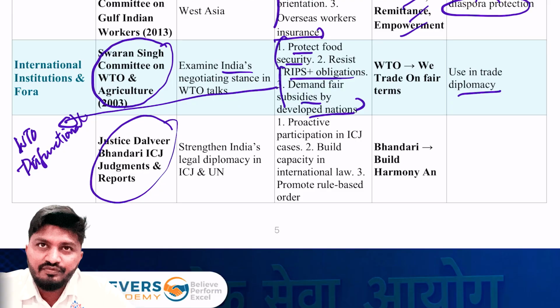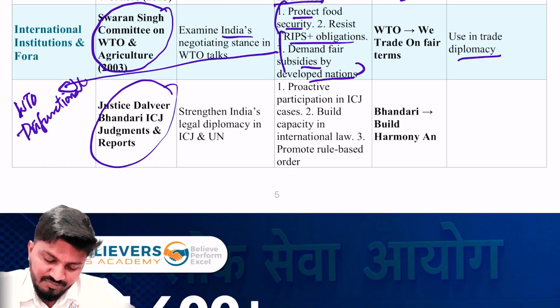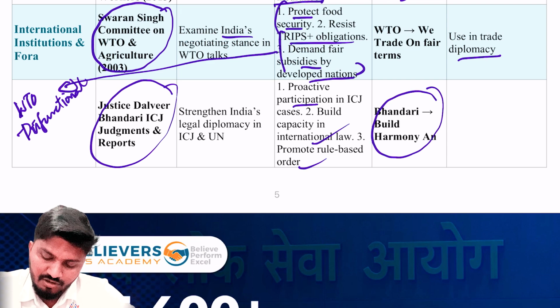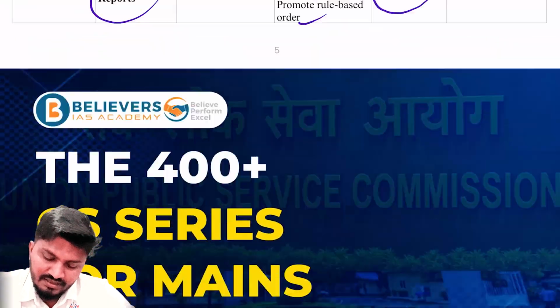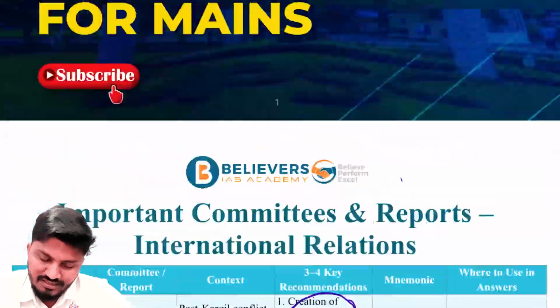And finally, Justice Dalveer Bhandari, ICJ judgments and reports. Okay, very important. You can use it to strengthen India's legal diplomacy in the ICJ and UN, proactive participation in ICJ cases, build capacity in international law, promote a rules-based order. Okay, these are important committees which you can use in your answers.